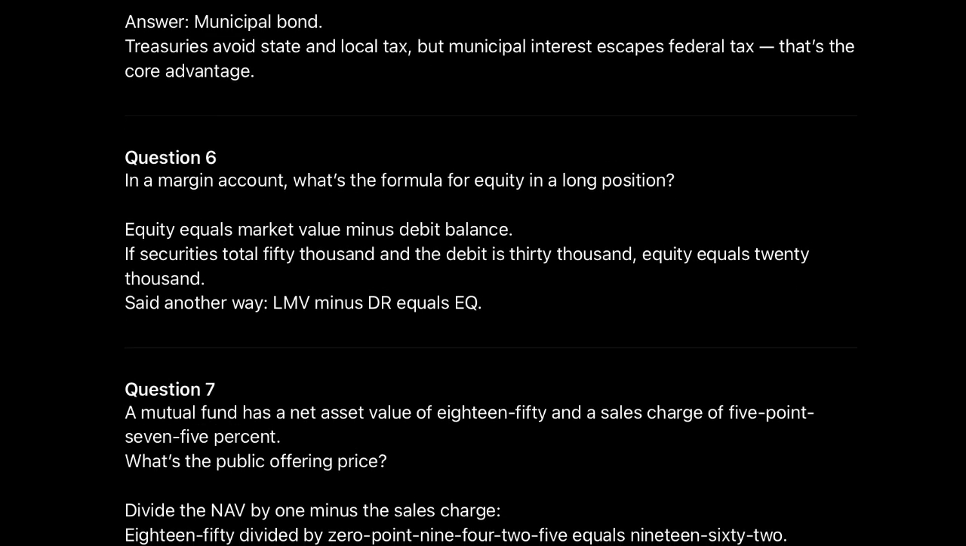Question 6. In a margin account, what's the formula for equity in a long position? Equity equals market value minus debit balance. If securities total $50,000 and the debit is $30,000, equity equals $20,000. Said another way, LMV minus DR equals EQ.